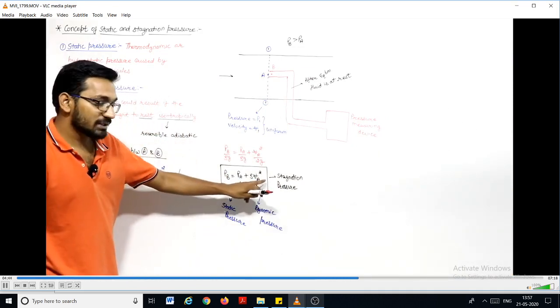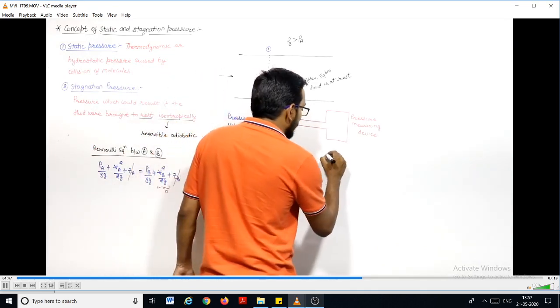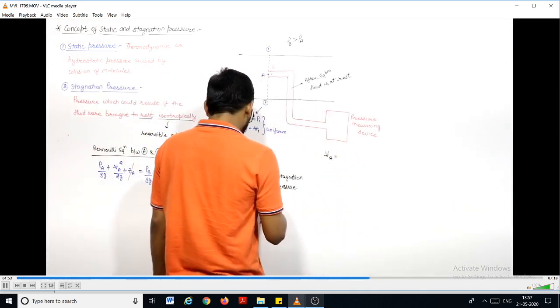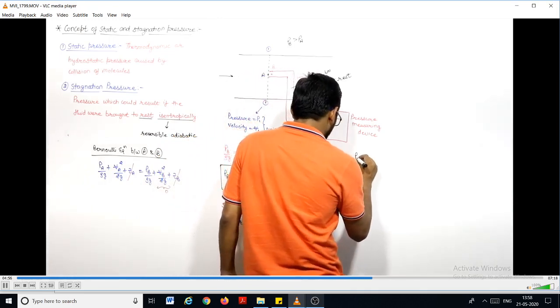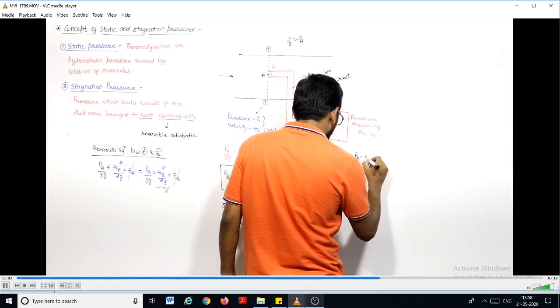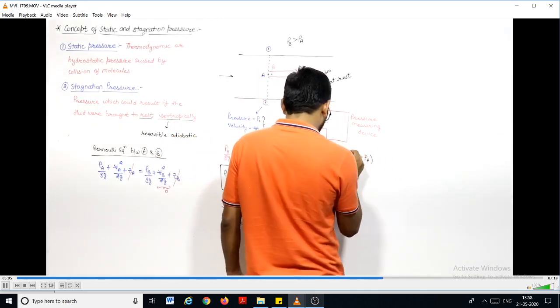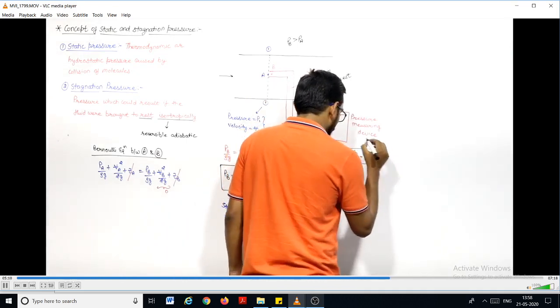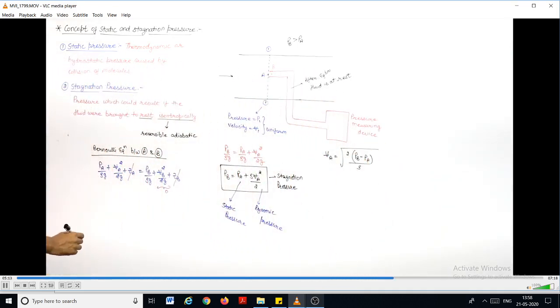And if you want to calculate this VA, it will be equal to the square root of 2 into (PB minus PA) divided by rho.